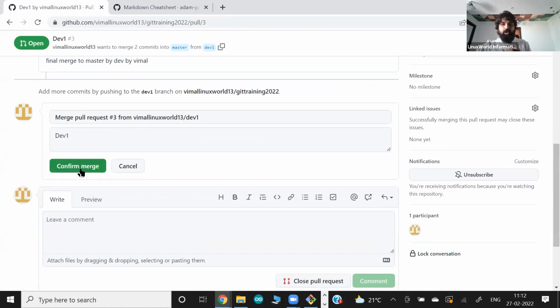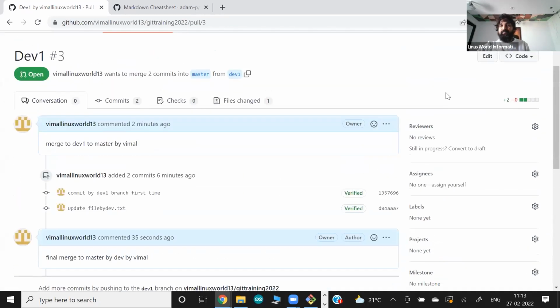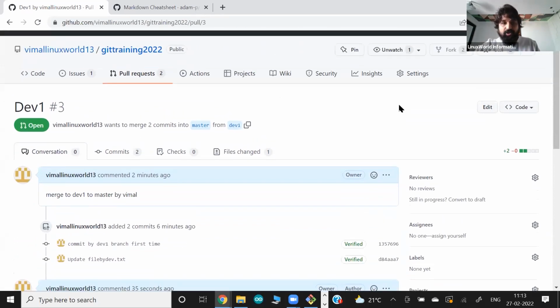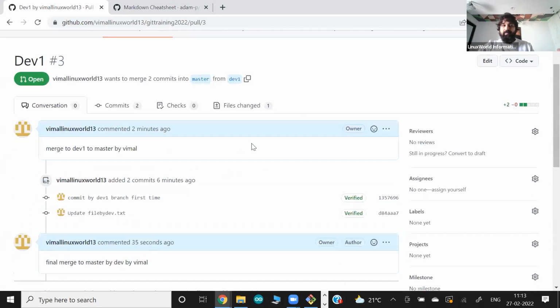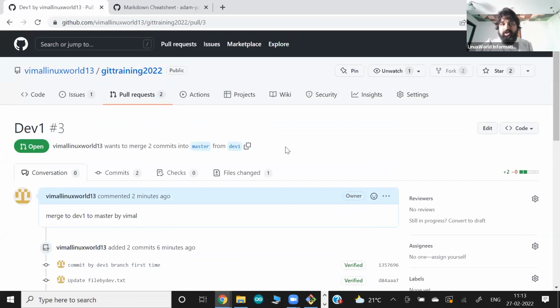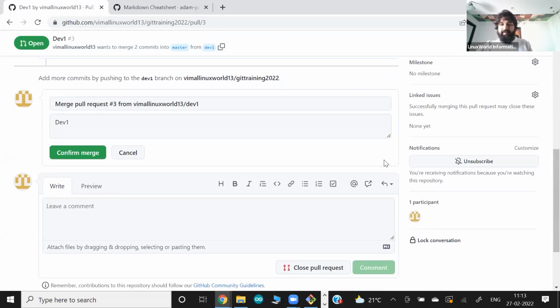Normally we have some security where we can set that anybody who wants to merge into the master branch, only the account logging in with this account can merge. I'll talk about this kind of scenario. Right now I'm the one creating the feature and also merging, but technically the feature branch is created by some other developer. They work on it, and finally I, as manager of the main project, decide whether I want to merge or not. I'll show you that practical also. But right now let me confirm merge.